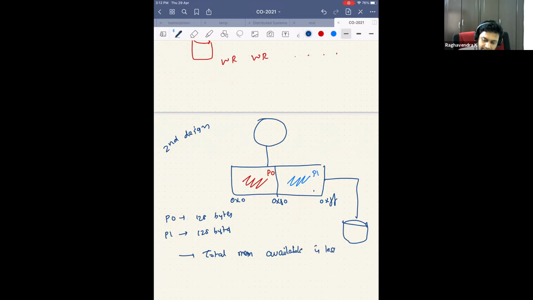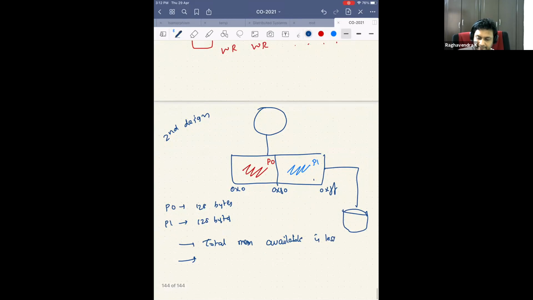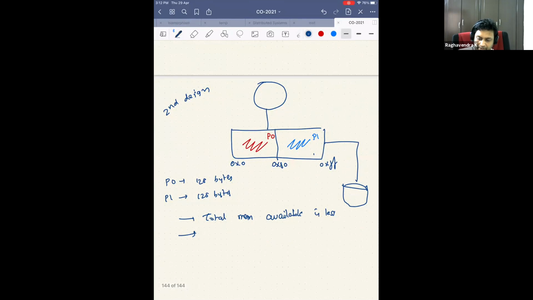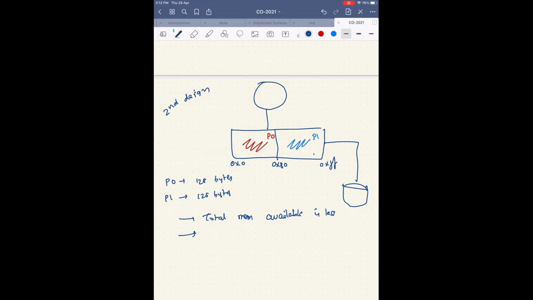Any other problem? Suppose you have only one process, you're still using less memory. So let's say that comes under total memory available.